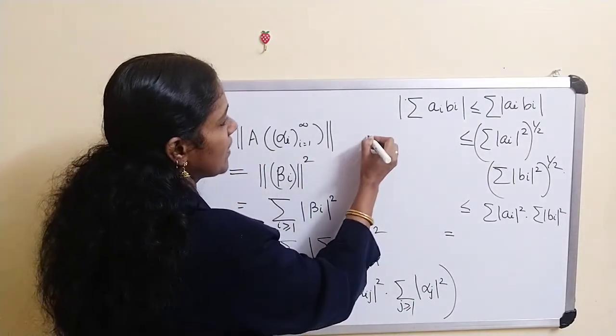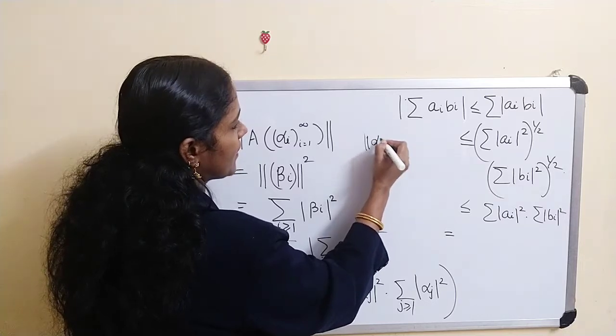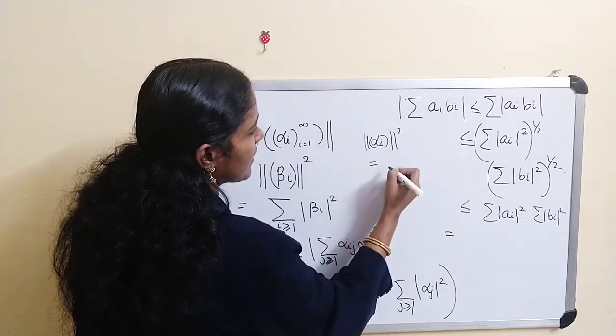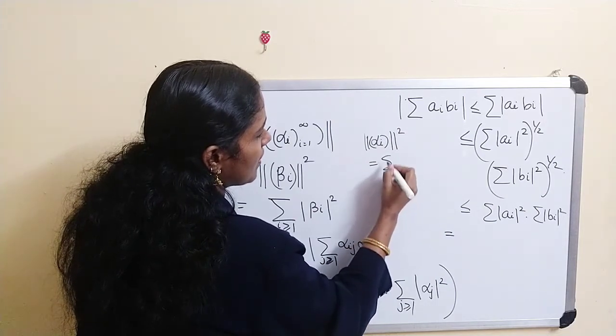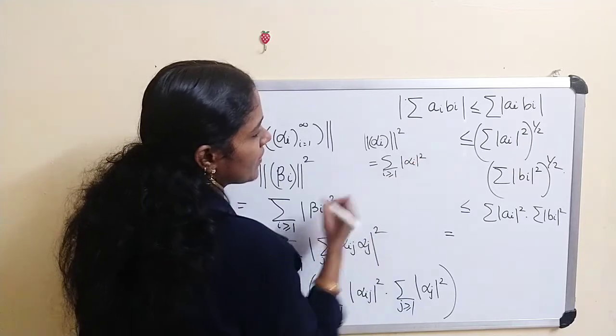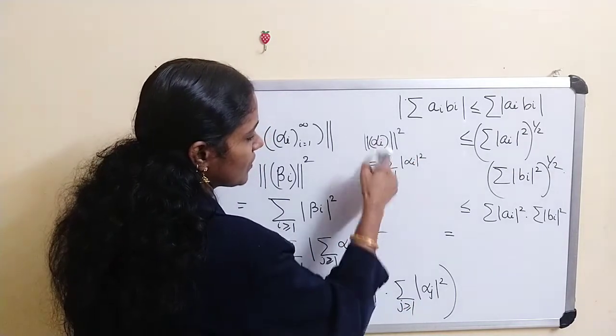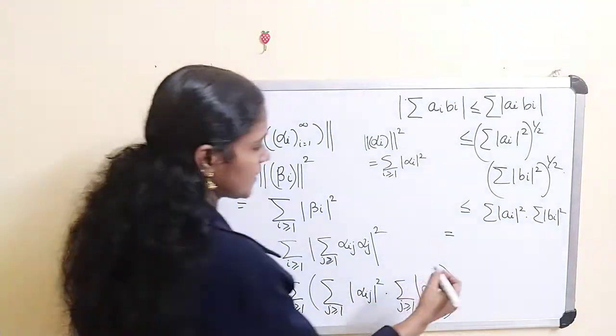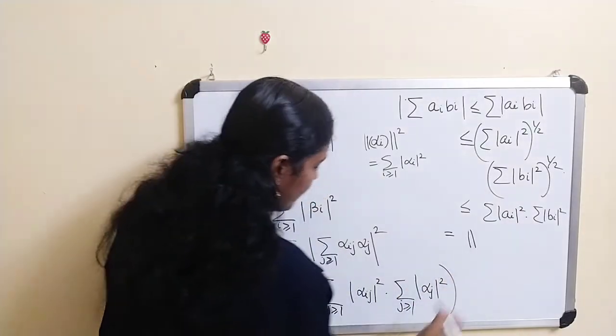This is the norm of alpha. The norm of the sequence alpha i squared is the sum over i greater than or equal to 1 of mod alpha i whole square. So this is j, therefore this is norm alpha whole square.